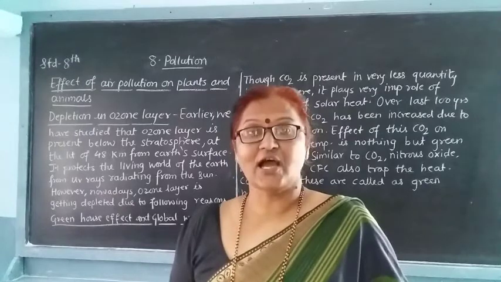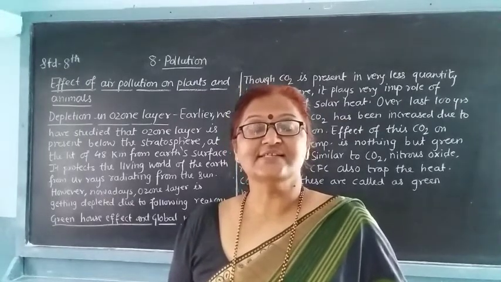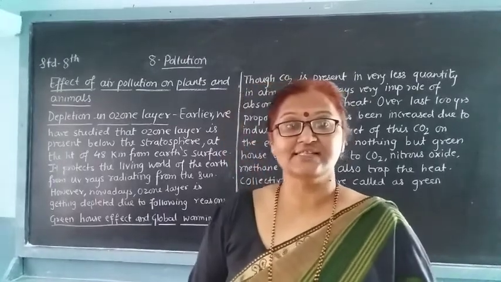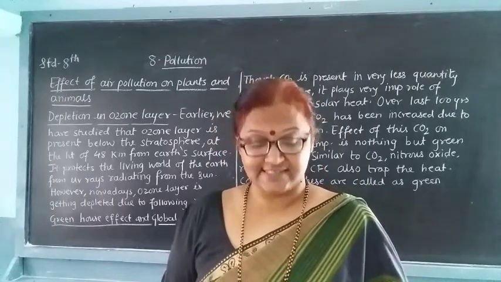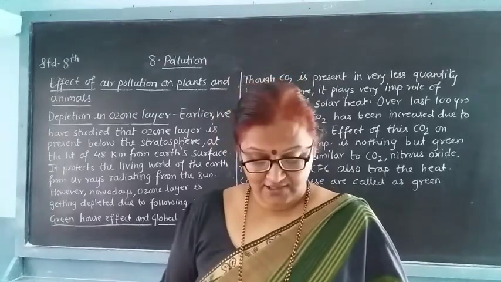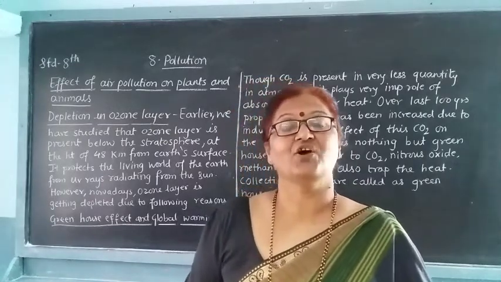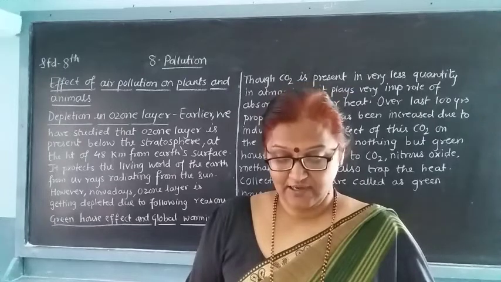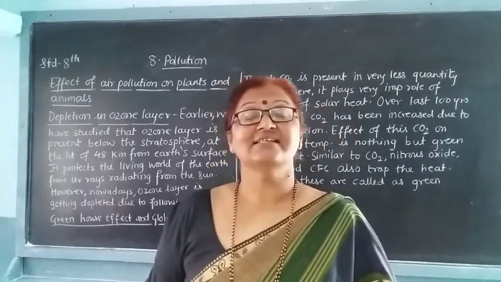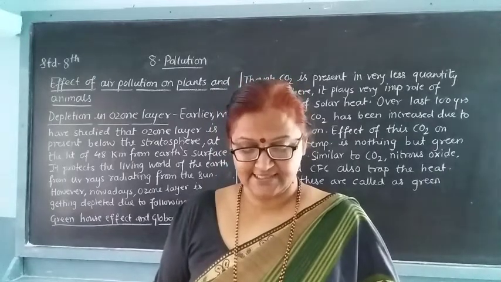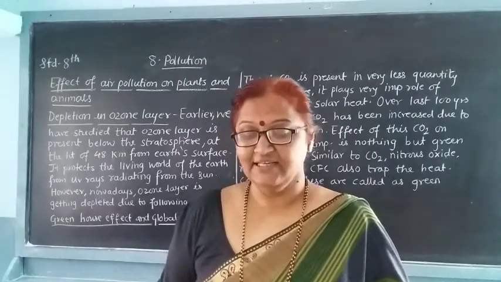The rate of photosynthesis slows down and becomes lower. Growth is stopped or retarded. The leaves fall off or become yellow. These are the effects of air pollution on plants. Then for animals, respiration is adversely affected, and irritation of the eyes is also seen in animals.